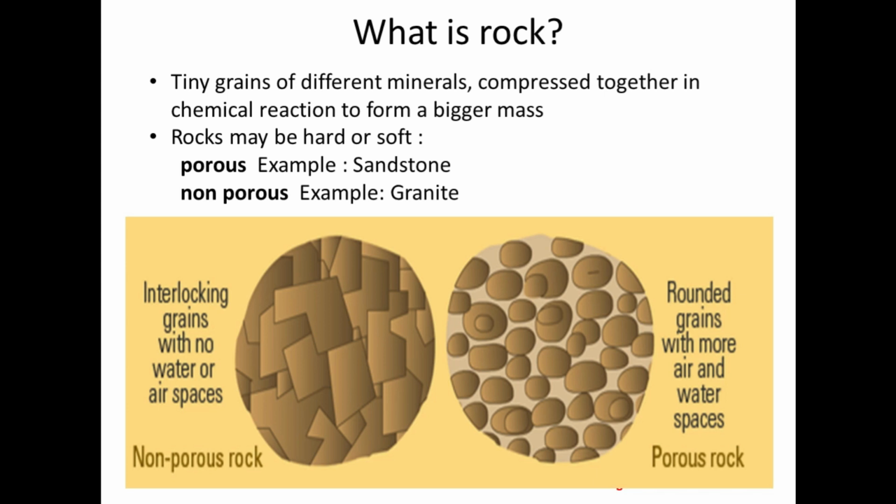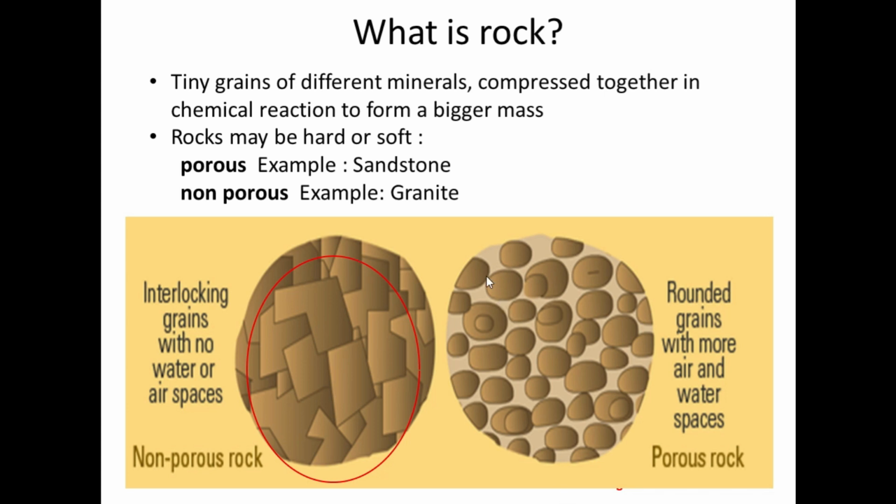Now, rocks can be hard or soft. Based on its porosity, it can be classified as hard or soft. From the diagram you can understand that the interlocking grains have no spaces in between, and this is considered non-porous, which is basically found in rocks that are hard in nature.